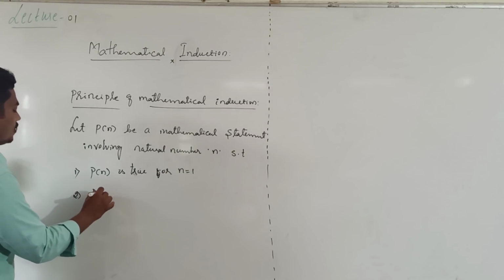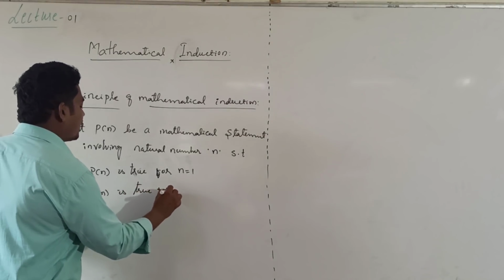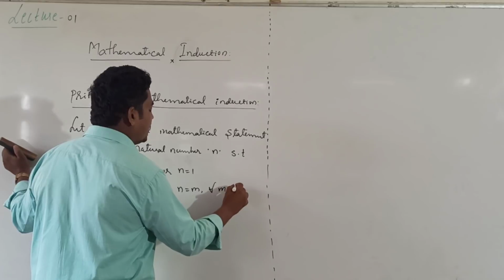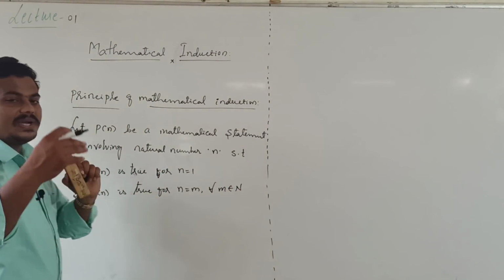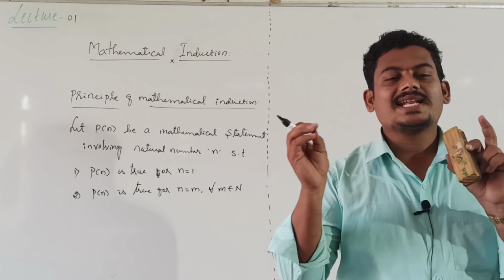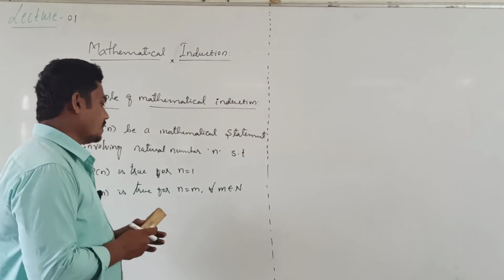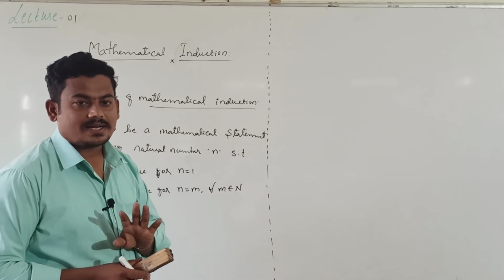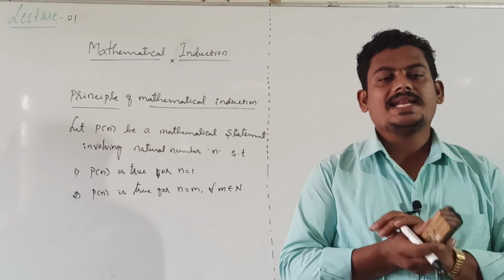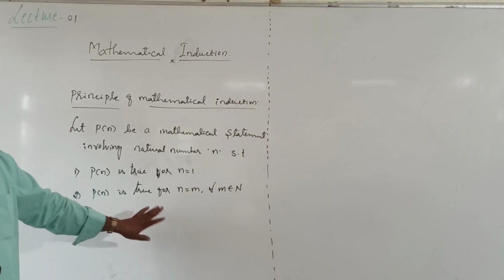After that, P of n is true for n equal to m, where m is any natural number. If it is true for 1, and true for 2, and true for 3, then in general we conclude it is true for any natural number m. First verify for 1. If it is true for 1, then it is also true for n equal to m, where m is any natural number.